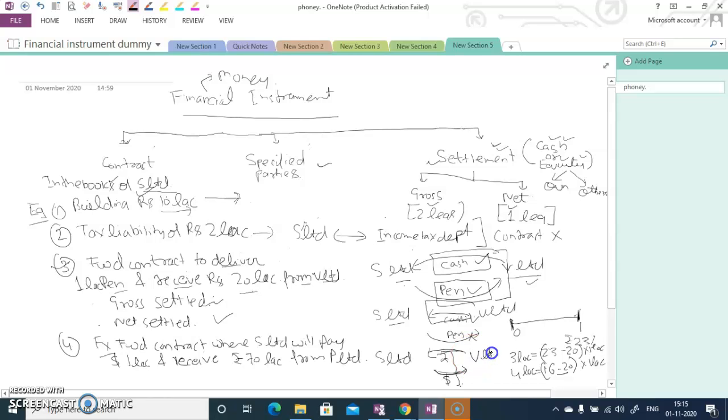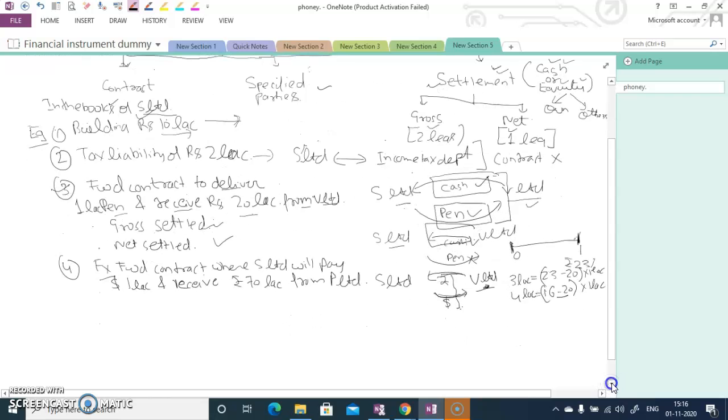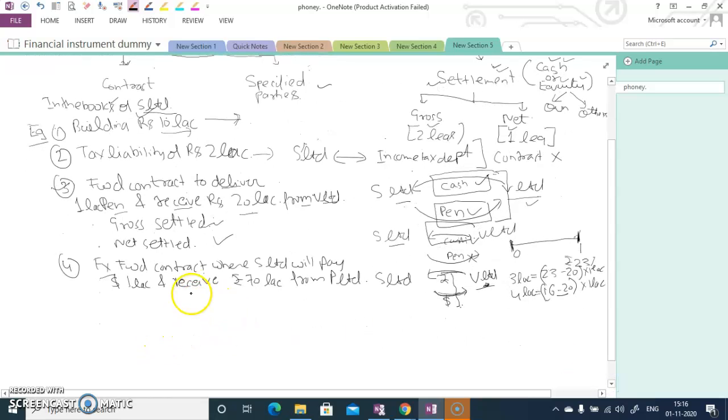The second condition is also satisfied because it's a specified party here, and it's a contract. So I think now you can have some clarity, or maybe a better understanding about the financial instrument here. What is the meaning of the financial instrument here? Okay, just I'm giving you one more example where the settlement is happening in the form of equity.